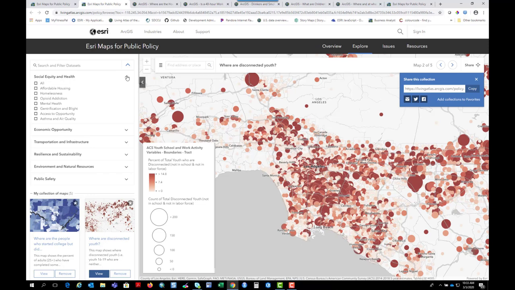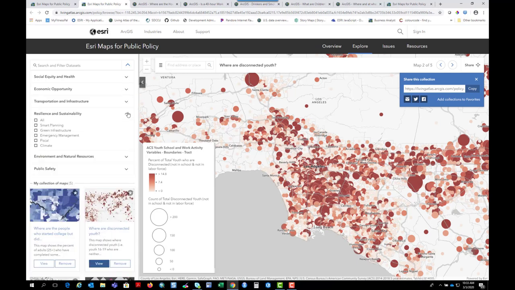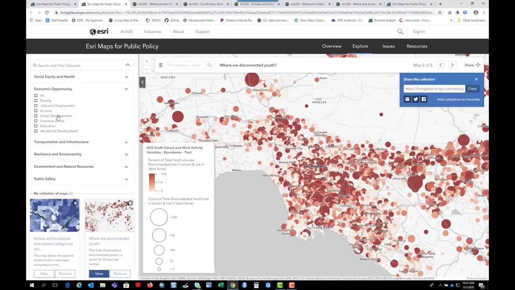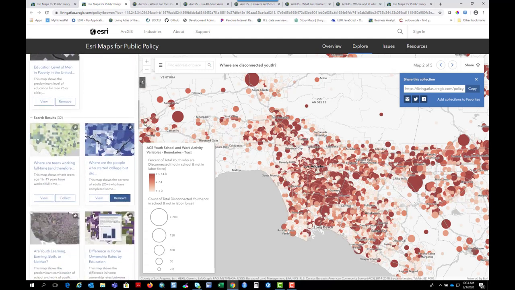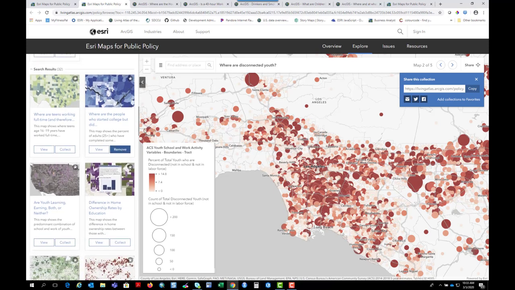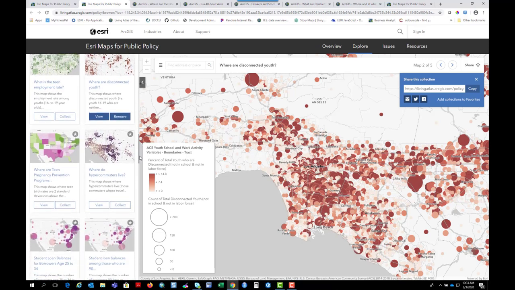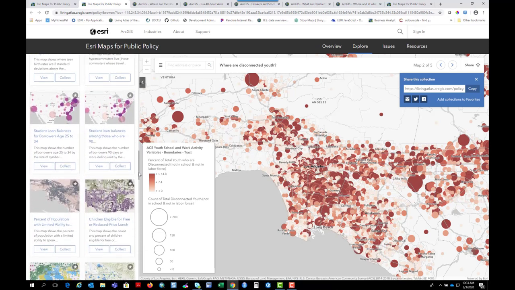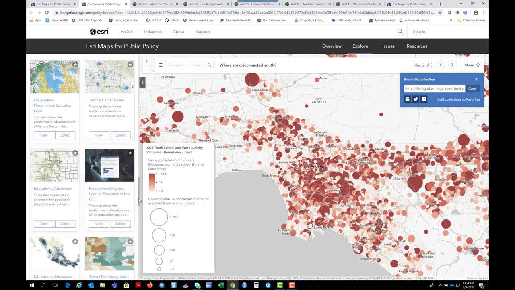Let's say I want to browse this site and see all the other maps that are available to me, not just these 5. We can look at the topics and subtopics here, and let's stick with education. We get 32 maps on all kinds of topics, from teen employment rate to student loan balances, children eligible for free and reduced price lunch, and predominant highest education level in the U.S.